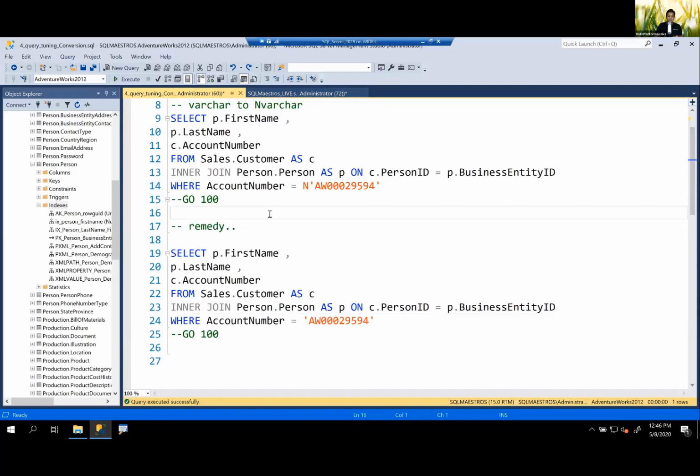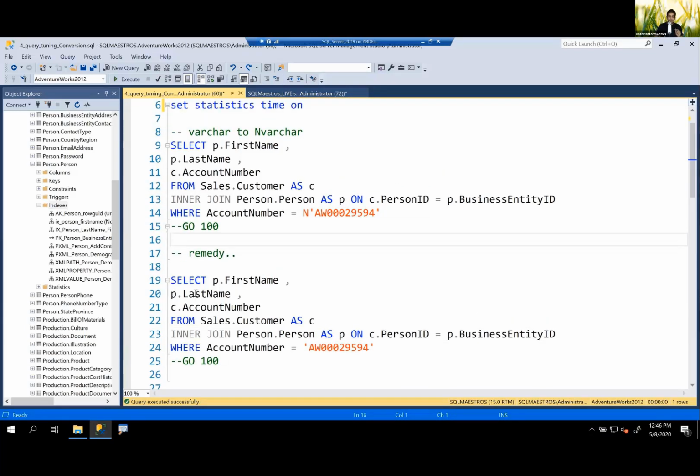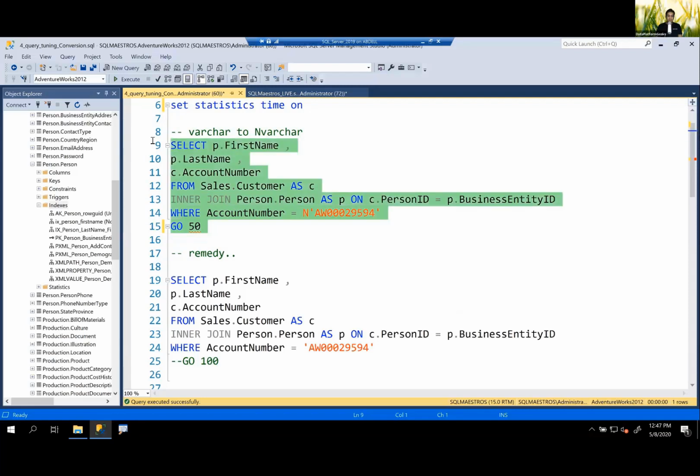You decide yourself. Now what I'm going to do is run this query 100 times, okay? Just for the sake of simplicity and to save some time, let's run it 50 times. Same query with that implicit conversion, I'm running 50 times. And again, to save time, I'm going to get results into the text window, not in the grid window, because rendering in grid takes a little bit more time in Management Studio.